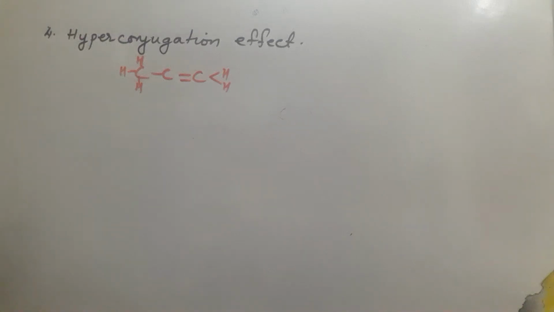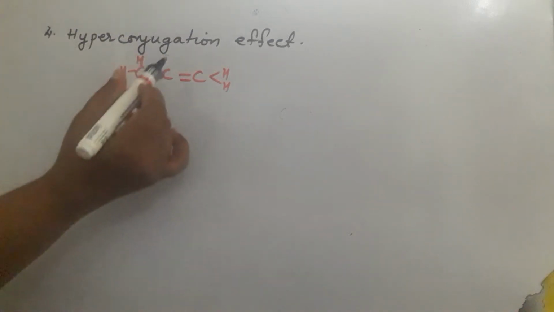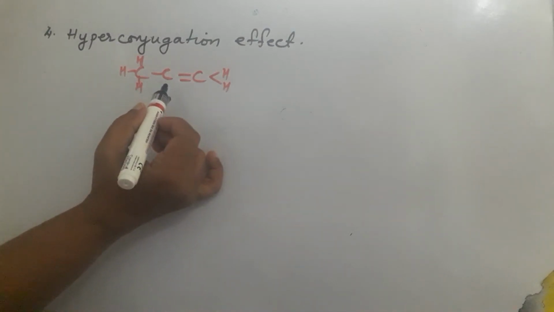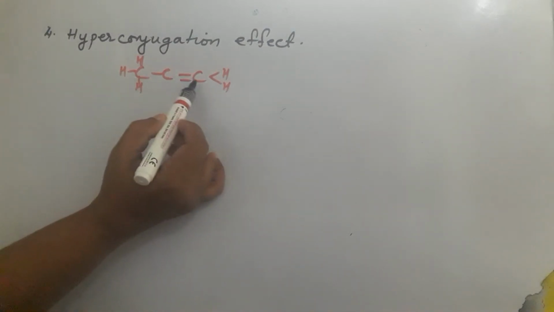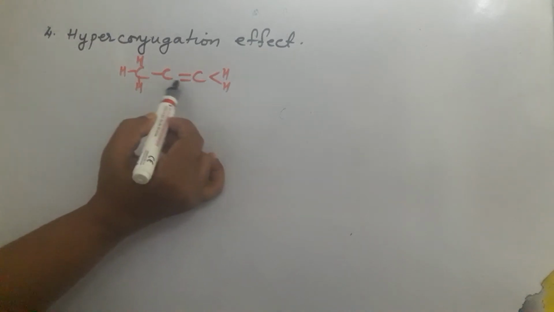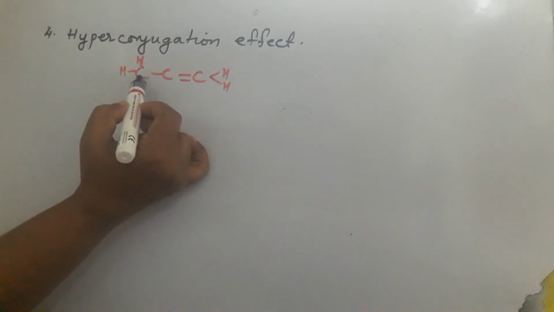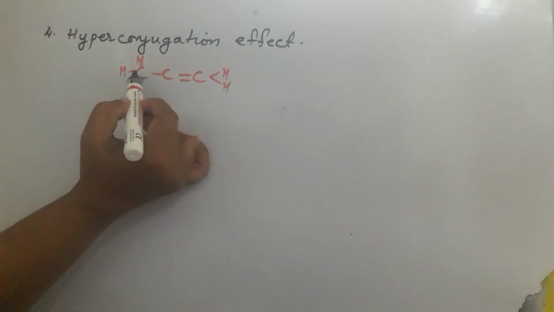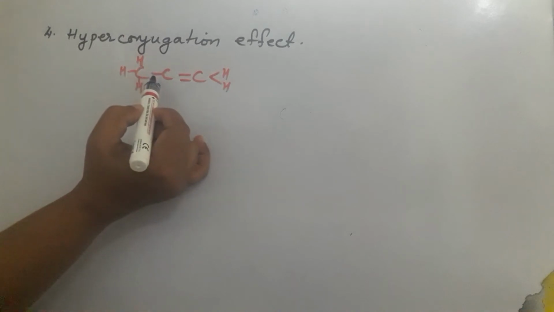The next type of electronic displacement is the hyperconjugation effect. For hyperconjugation, the necessary condition is that there should be an unsaturated system, a double-bonded carbon, to which a carbon, called the alpha carbon, is attached, having an alpha hydrogen. At least one alpha hydrogen should be connected to the unsaturated system. Only then will the hyperconjugation effect operate.